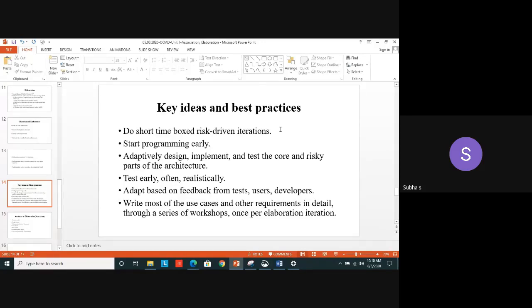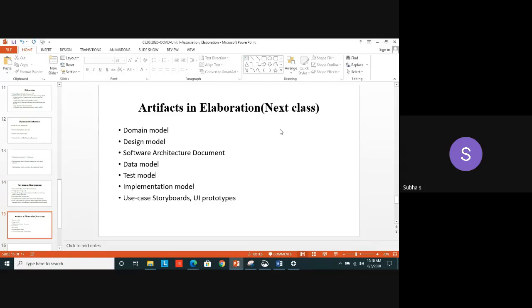This is the procedure followed in all software companies. This is a way of handling a project. These things we will see in the next class. Artifacts. Artifacts means what? Core elements. In general, some stone tools, some pottery vessels we make out of clay and sand, and also metal objects, those are called artifacts.